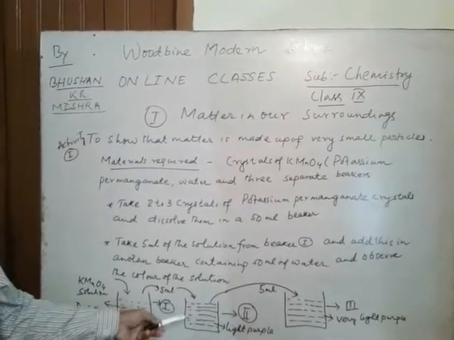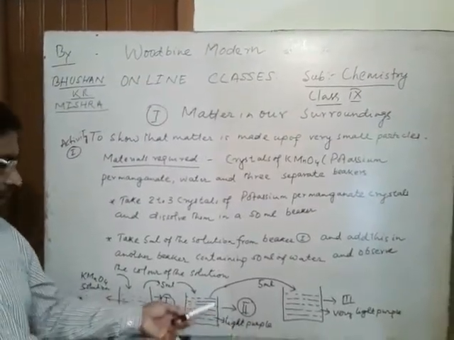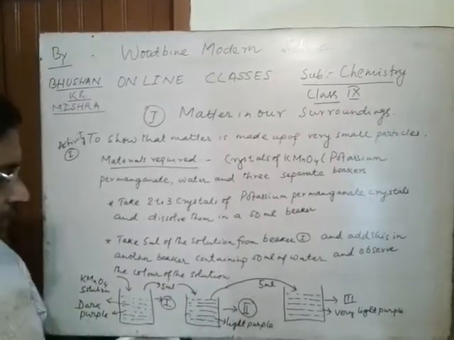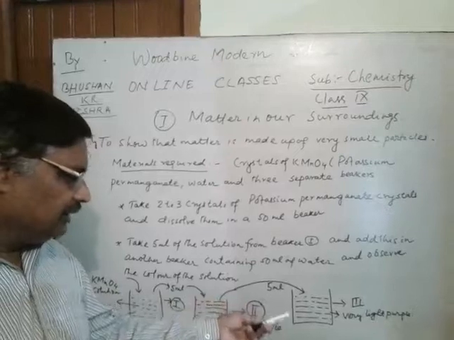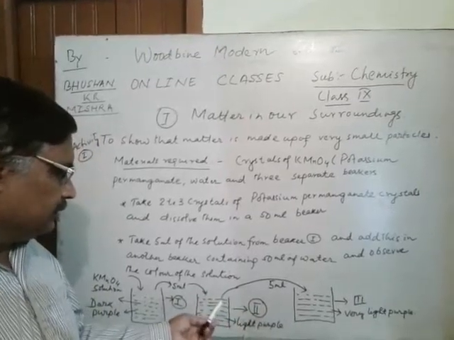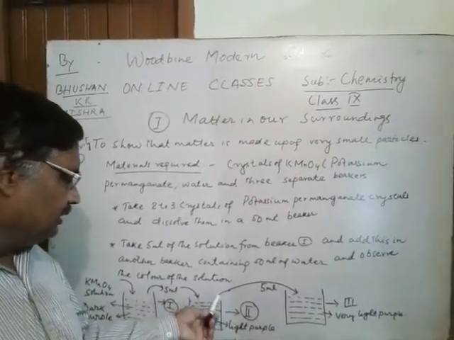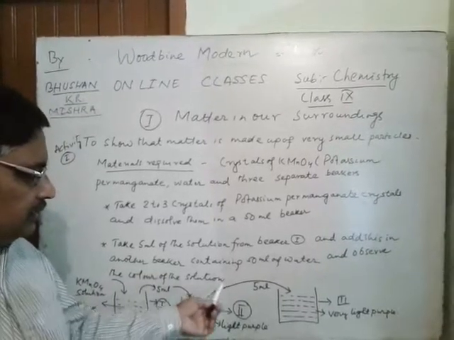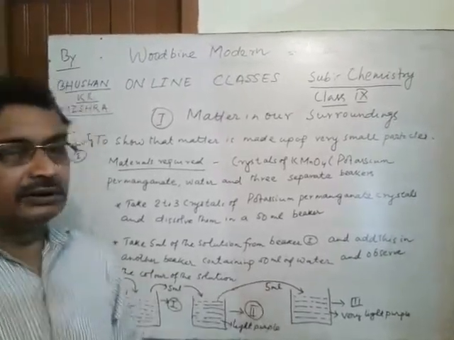Now, this color of the solution is light purple. Now, again take another beaker containing 50 milliliter of water and take 5 milliliter of the solution that was prepared in beaker number 2 and put this into beaker number 3.